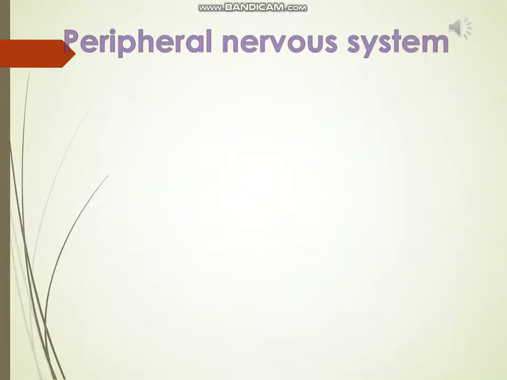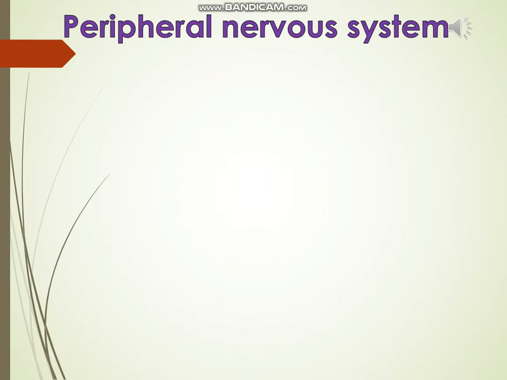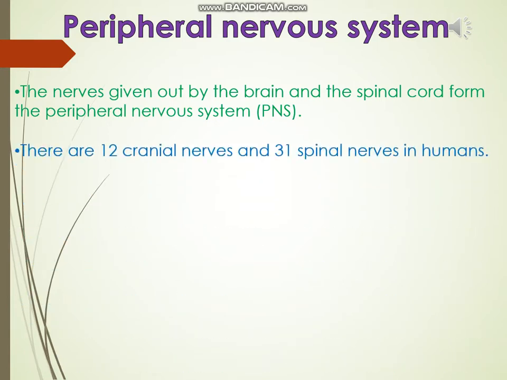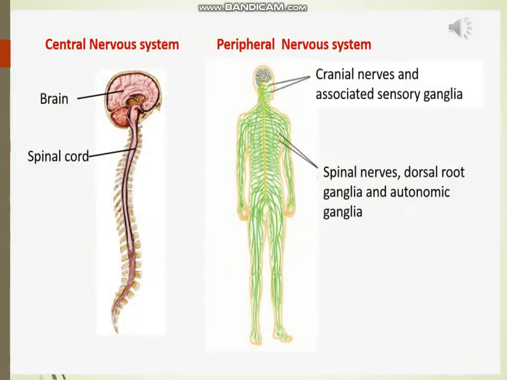Peripheral nervous system. The nerves given out by the brain and the spinal cord form the peripheral nervous system, that is PNS. There are 12 cranial nerves and 31 spinal nerves in the human body. The image shows the difference between central nervous system and peripheral nervous system given below.